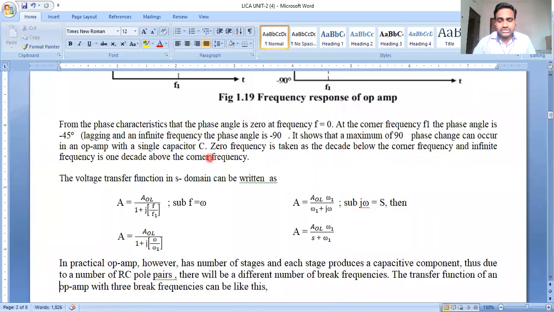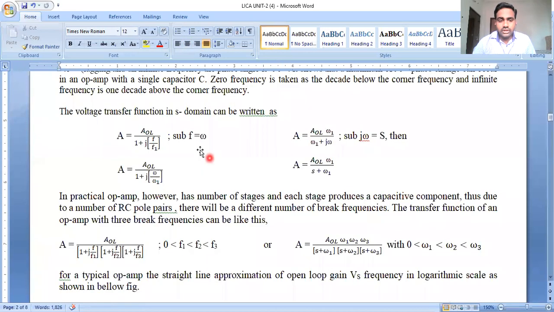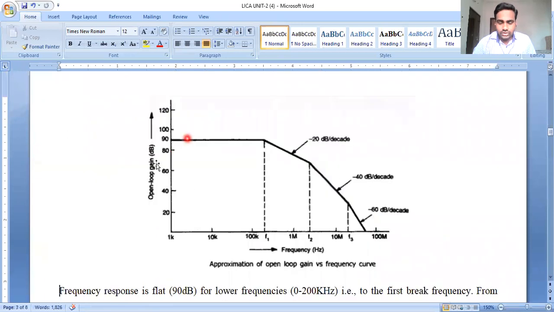If we clearly see the open loop gain with respect to frequency curve, before the corner frequency, at the operating frequency condition, the gain is almost constant.